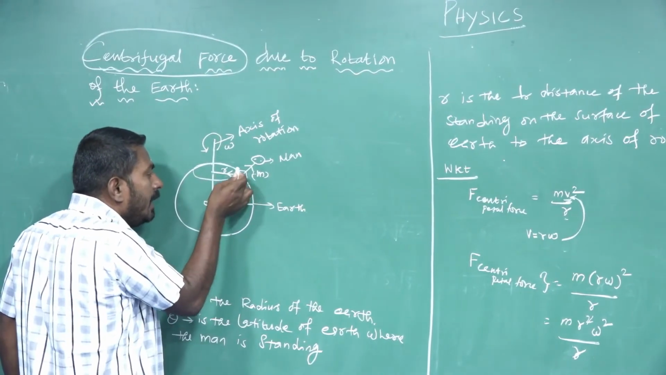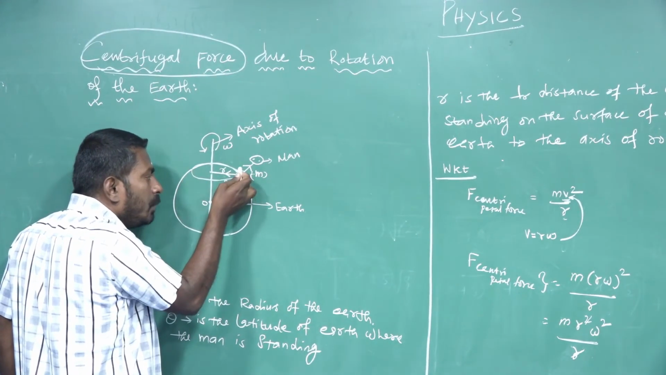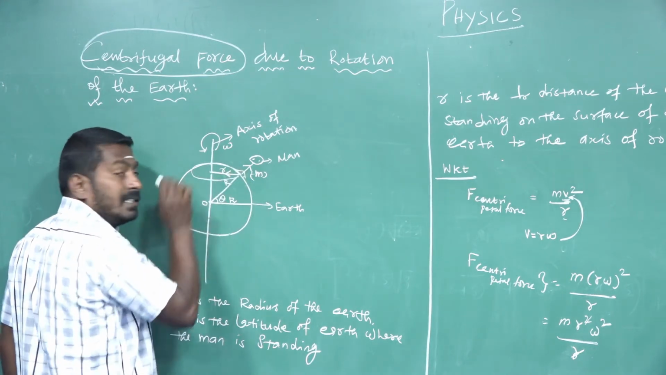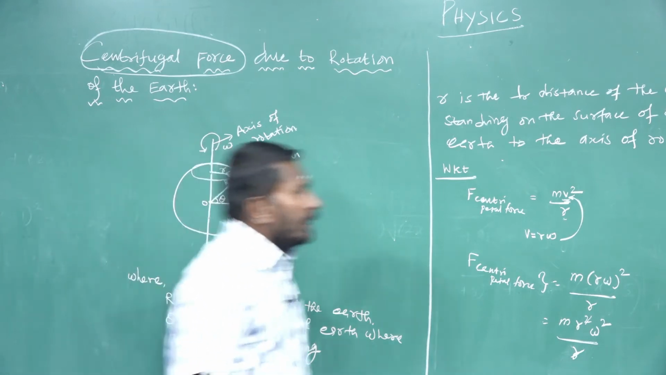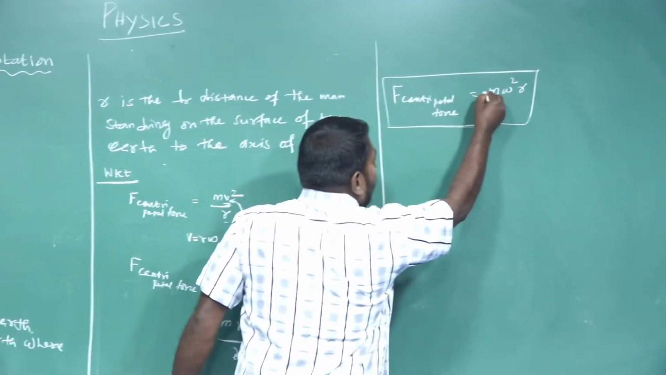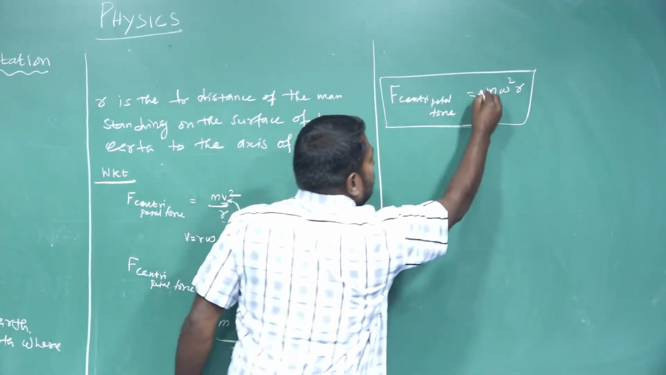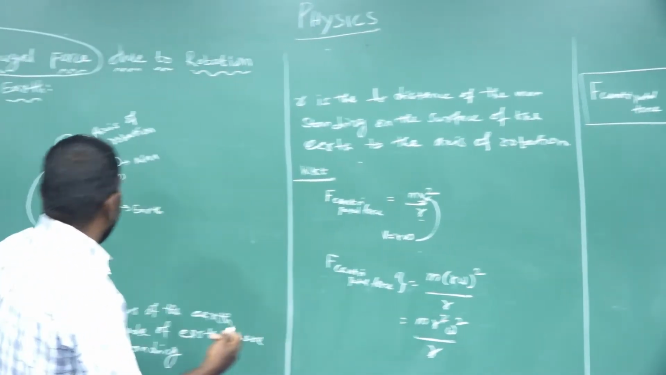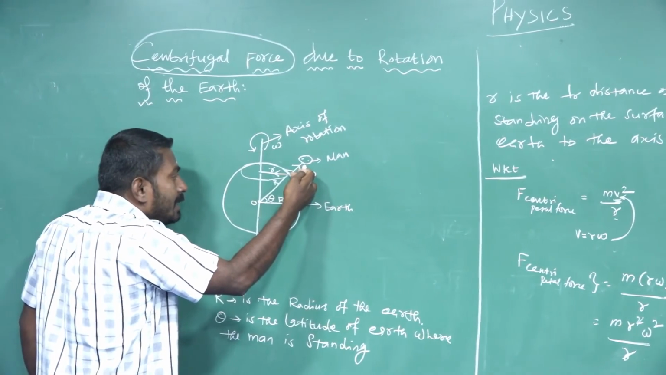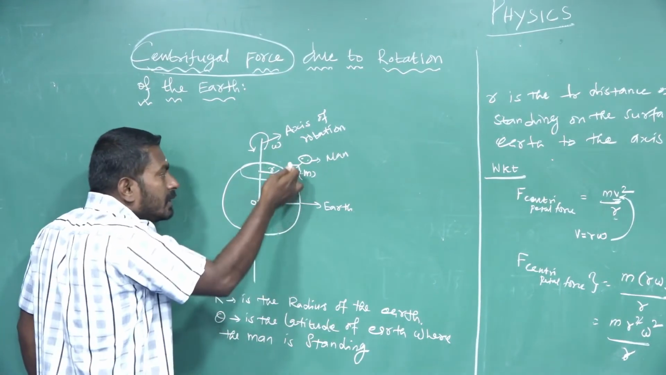Small r is the radius of the circular path described by the man standing on the surface of the earth. But we introduce a negative sign in that expression, minus m omega squared r, because that centripetal force is directed towards the center of the circular path. This is the circular path.